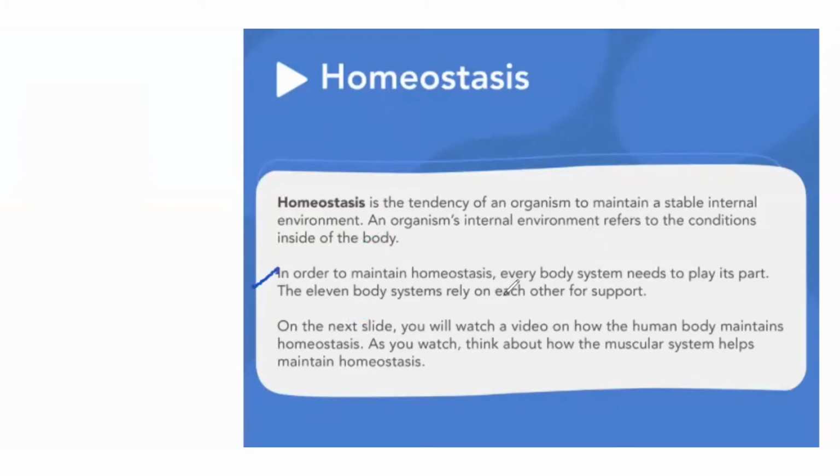In order to maintain homeostasis, every body system needs to play its part, right? The 11 body systems rely on each other for support. For example, if our heart is not working well, our kidneys are not working well, our lungs are not working well, our intestine is not working well, it means there is something wrong inside the body.